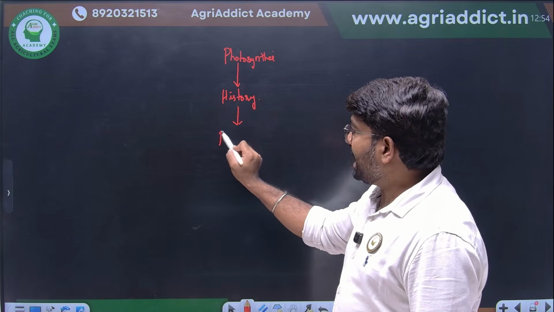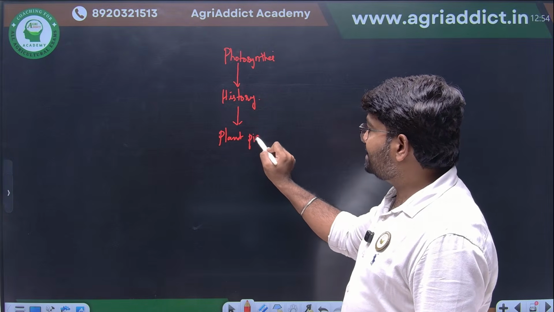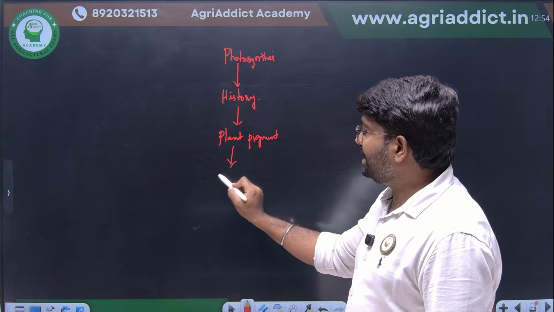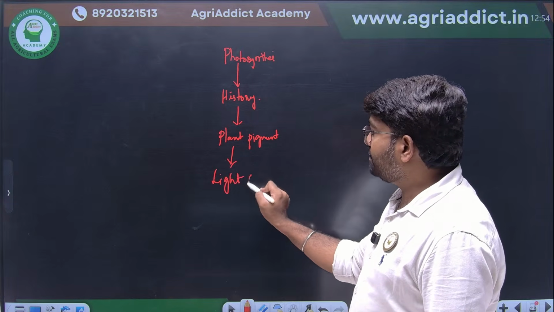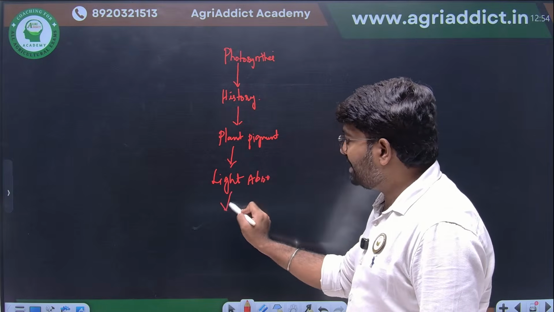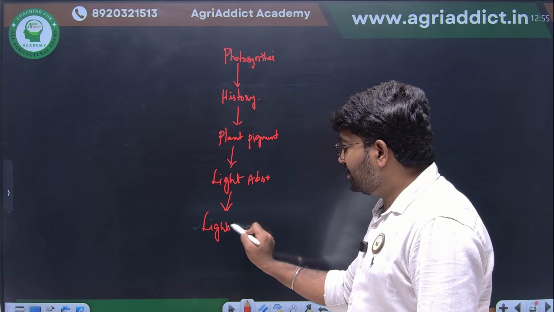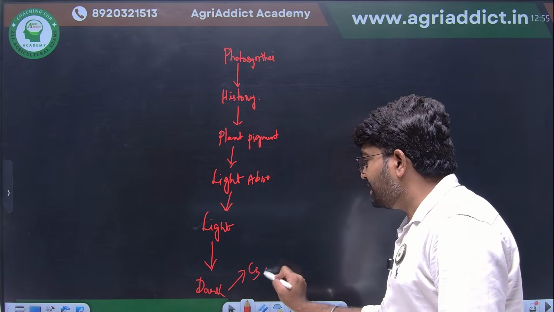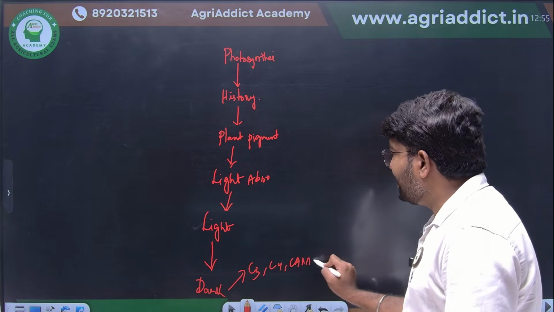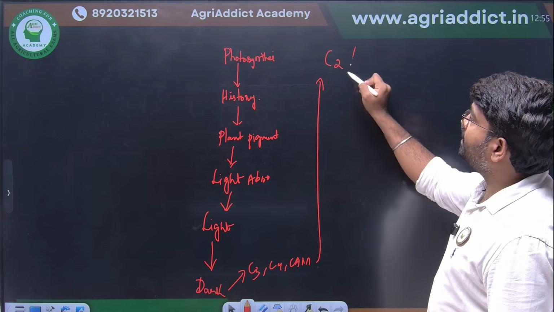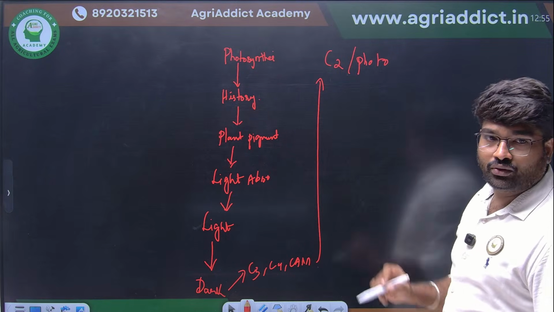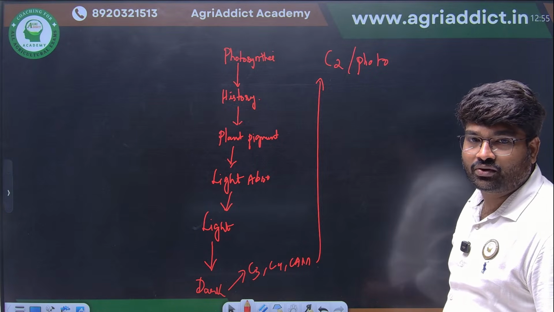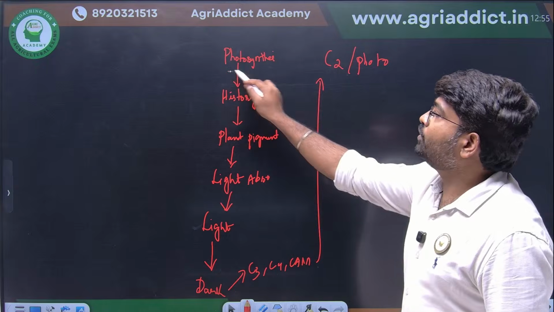Then we saw about plant pigments, and their classification. Then how the light will be absorbed by the chlorophyll molecule, how the light reaction will happen. Then how the dark reaction will happen. Here we have seen the C3, C4 and CAM pathways. Then at last we have seen the C2 or photorespiration cycle, due to the oxygenase activity of rubisco. With this we have completed the photosynthesis topic.